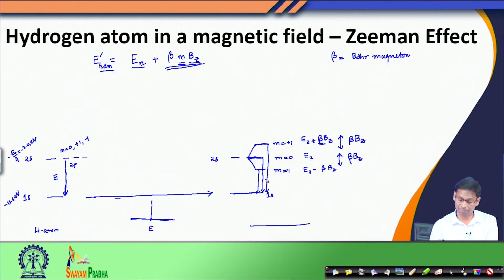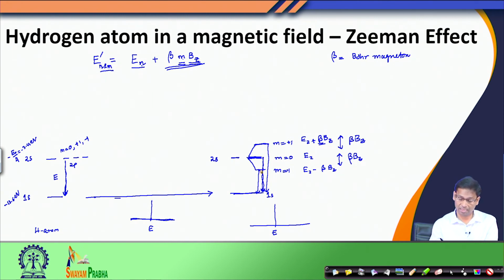If I plot them, if you notice, this energy line will appear at the same value of E that it appeared in the absence of external magnetic field. Why? Because this energy level corresponds to m equals 0 of the 2p level, and when m equals 0, the energy did not change. So, whatever the energy was here, that energy would still remain here in the presence of magnetic field.